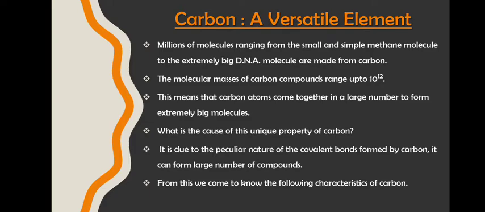Millions of molecules, right from a simple methane molecule to a DNA molecule, everything is made up of carbon. And also you can see the different ranges of carbon compounds in sizes, right from smallest molecules to the compounds which range up to a molecular mass of 10 raised to the power 12.